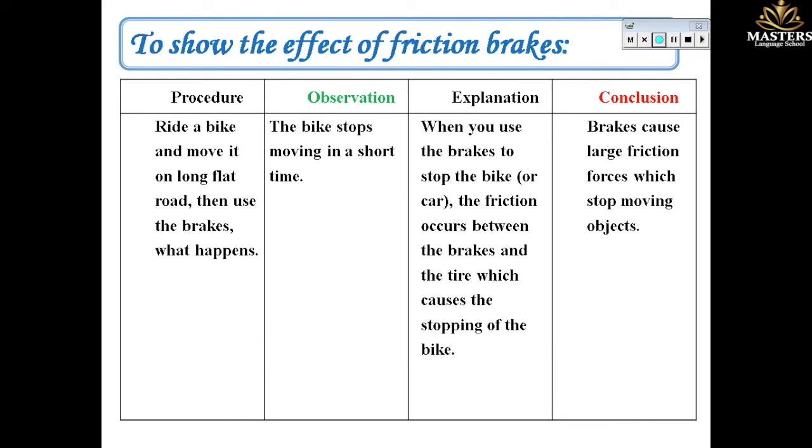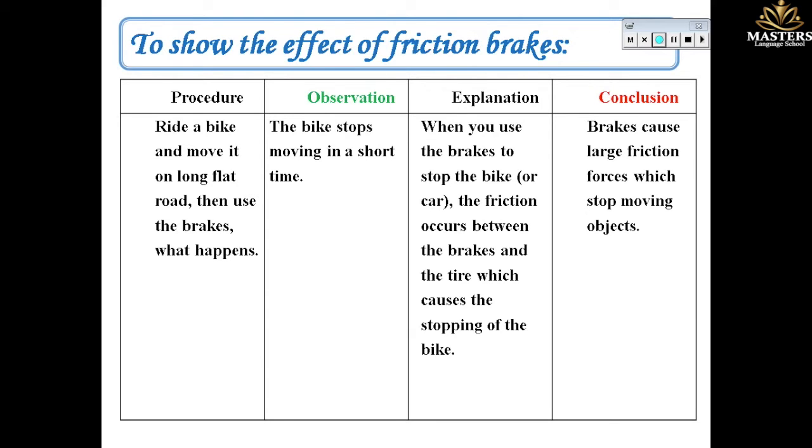Now, we need brakes to stop cars and bikes. Why? To show the effect of friction brakes, ride a bike and move it. Then use brakes. What happens? The bike stops moving in a very short time. Why?